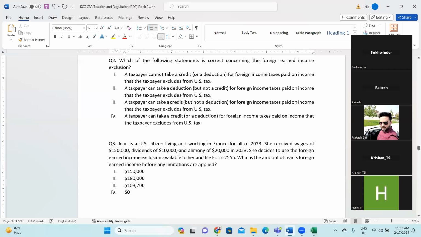Alimony she received $20,000 in 2023. She decided to use the foreign earned income exclusion available to her and filed Form 2555. What is the amount of John's foreign earned income before any limitation? What is the limitation? 120,000 plus foreign tax home, right?